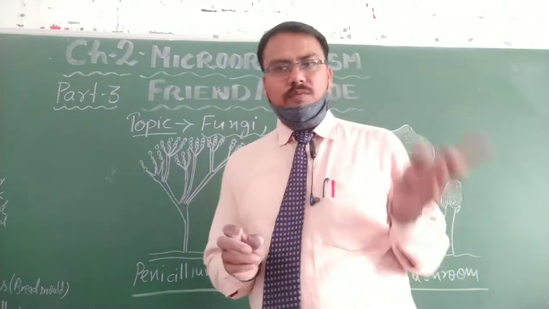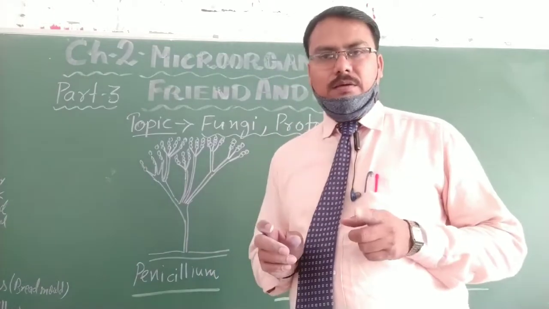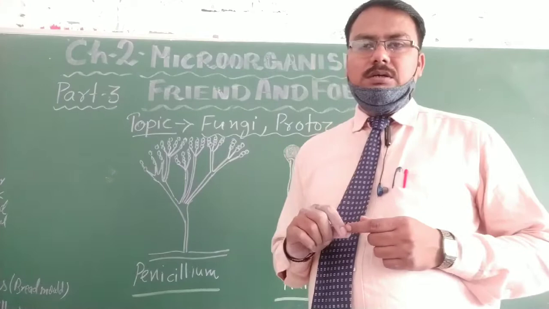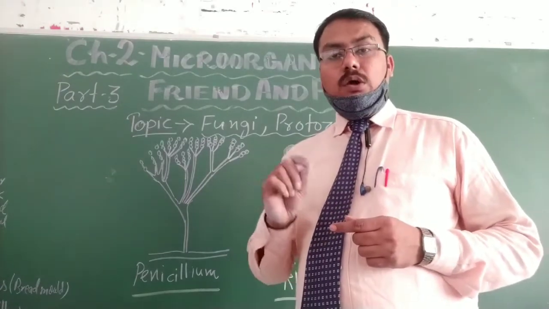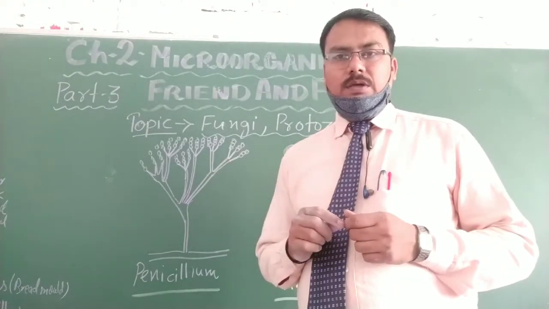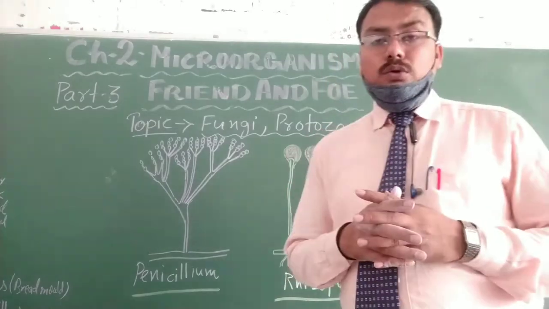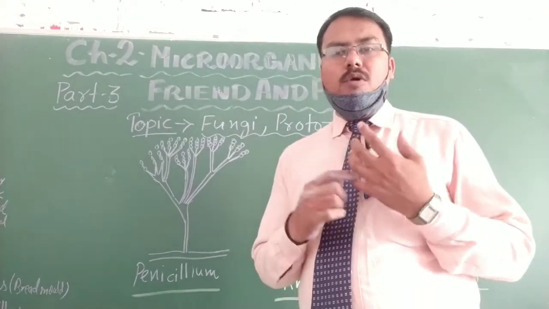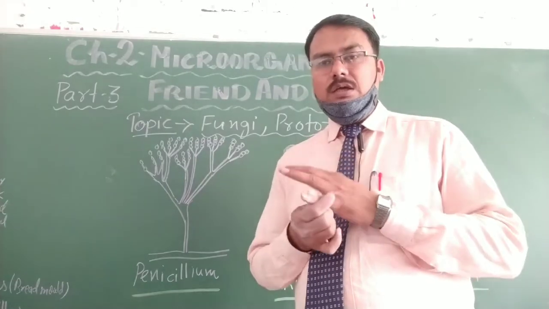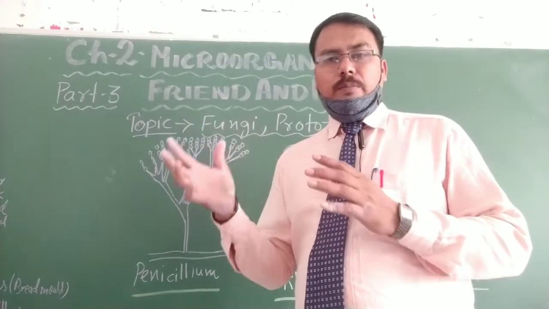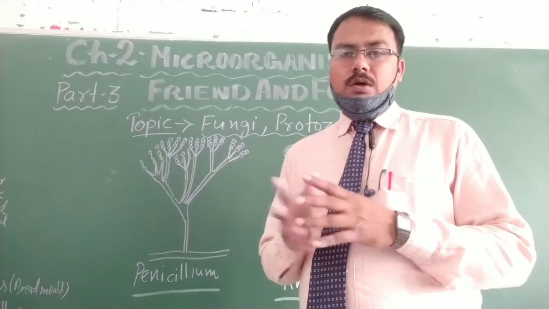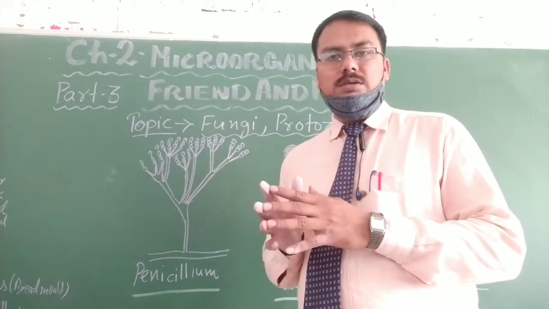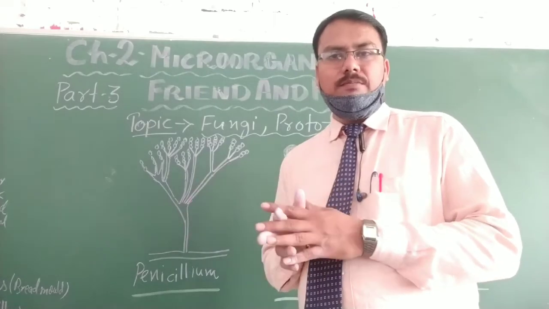Just like in the previous video, I taught you about the algae. Algae are green plants, microorganisms, and fungi are non-green plants. Where do they grow? They grow in moist regions, just like on the bark of a tree, on leather shoes, or a leather purse kept for a long time.